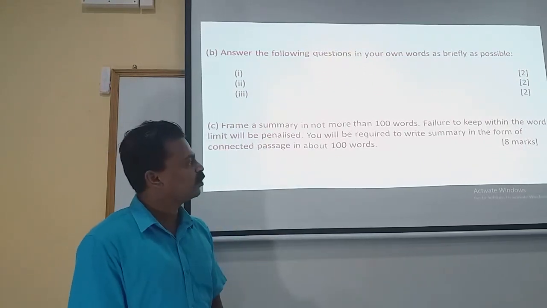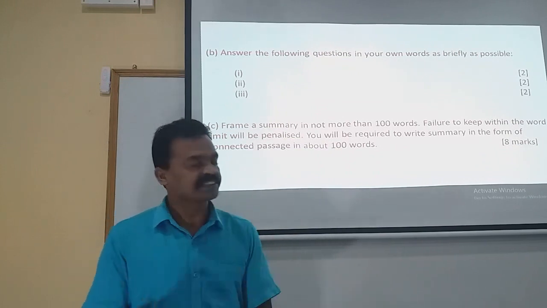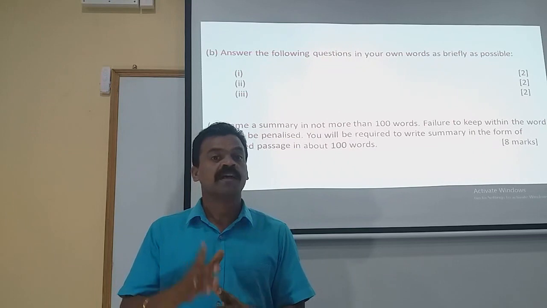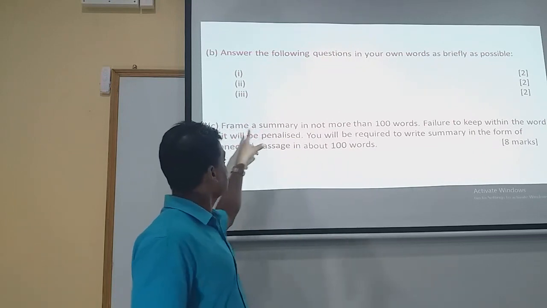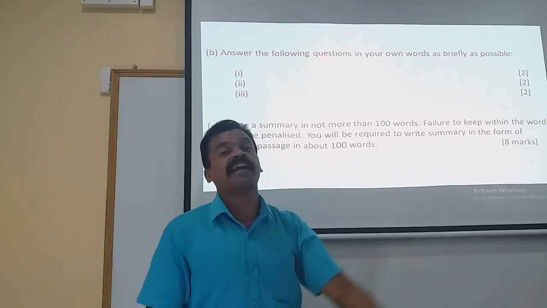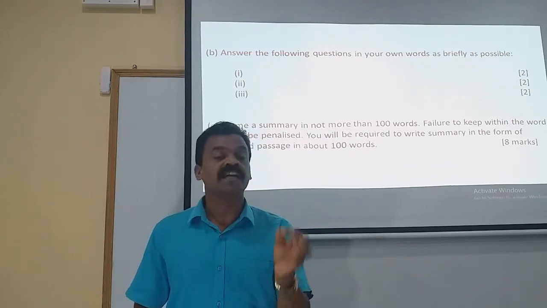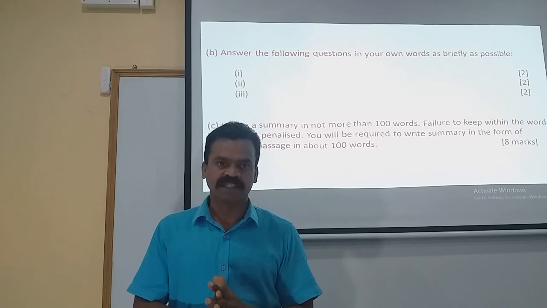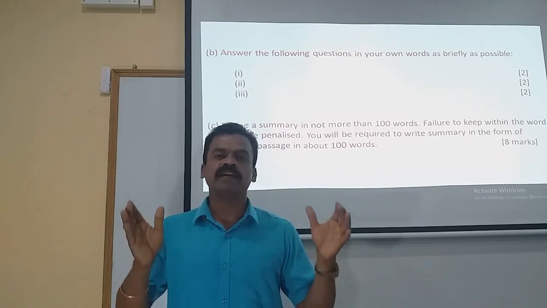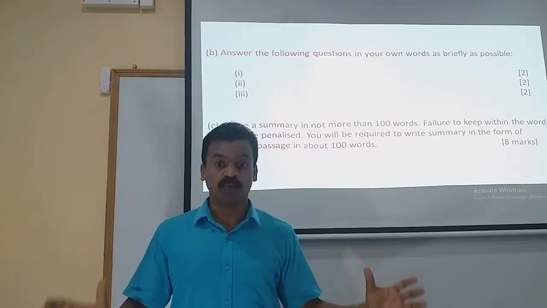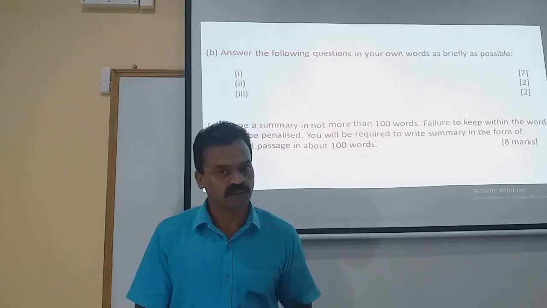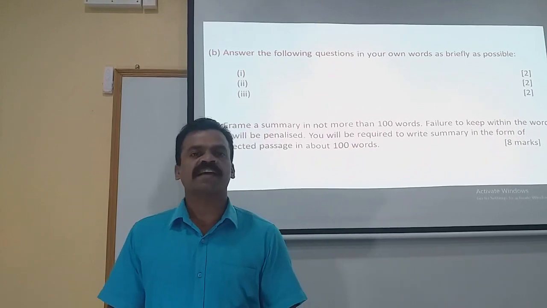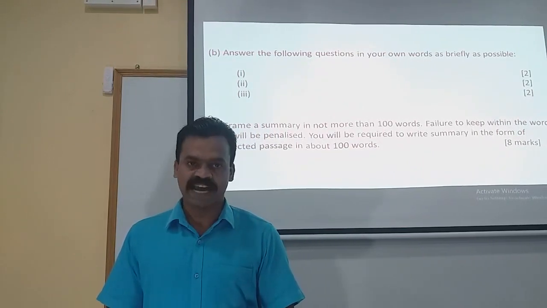You will be required to write the summary in the form of a connected passage in about 100 words. So approximately 100 words. But at the same time, the first point over there is frame a summary in not more than 100 words. Very, very important. So try to stop the précis either by 98, 99 or lastly by the 100th word. It should not be 101 words. This is the pattern of our ISC class 11 and class 12 English language paper.